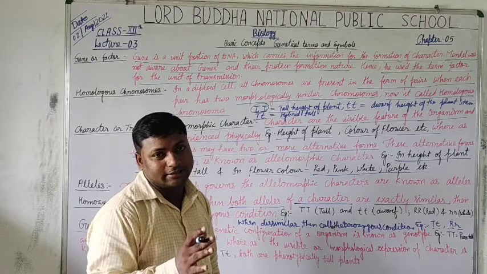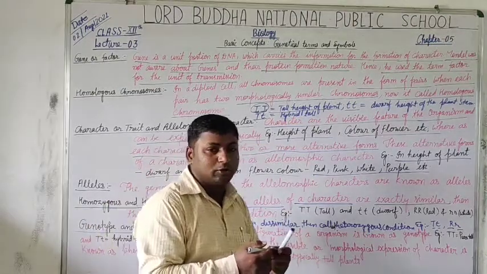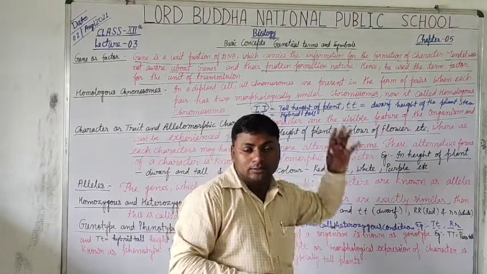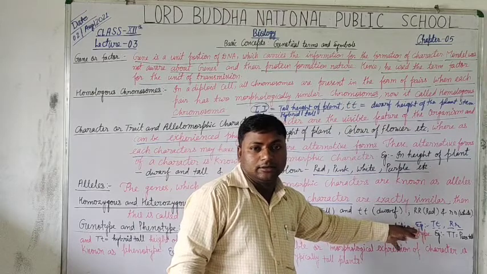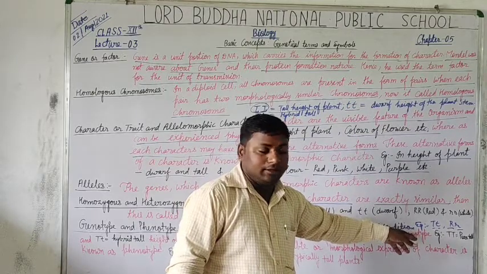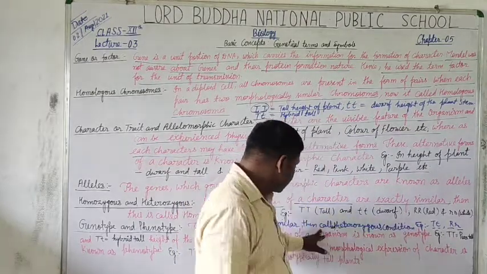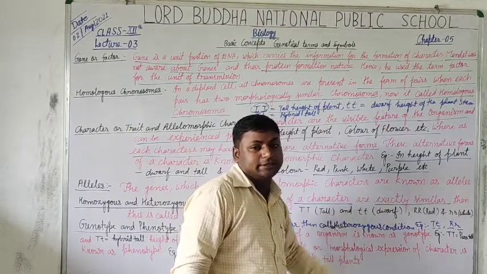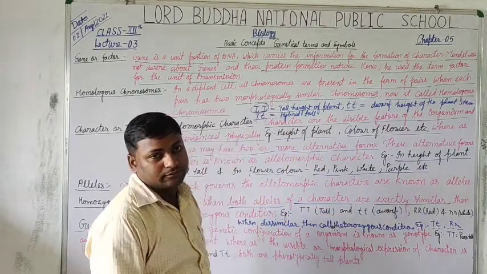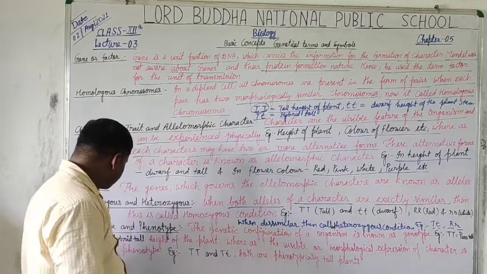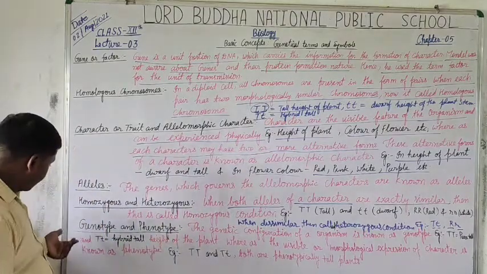In homozygous condition, when both of the chromosomes come together in a pair, then this condition is called heterozygous condition. Clear? Go ahead.